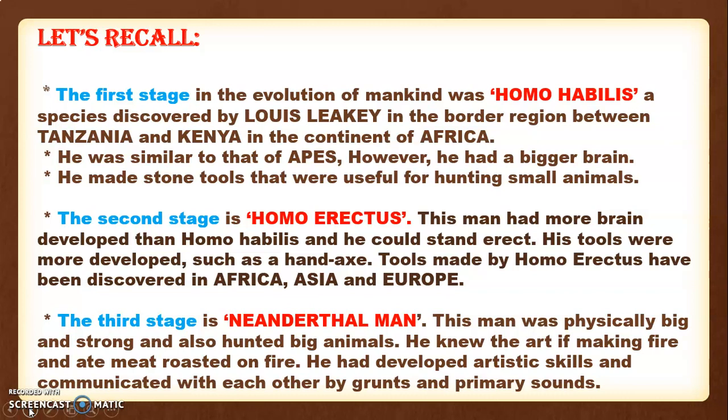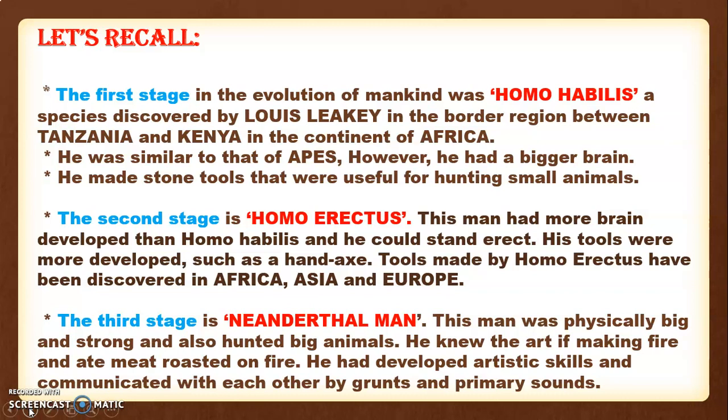He made use of stone tools that were useful for him for hunting small animals. The second stage was Homo erectus. This man had a more developed brain than the Homo habilis, and he could stand erect because he had a spinal cord which was straight, and so he was named Homo erectus. His tools were more developed and he made a hand axe. The Homo habilis made only stone tools. They only scraped the stone tool and used it. But he made some better tools. He made a hand axe. Tools made by Homo erectus have been discovered in Africa, Asia and Europe.